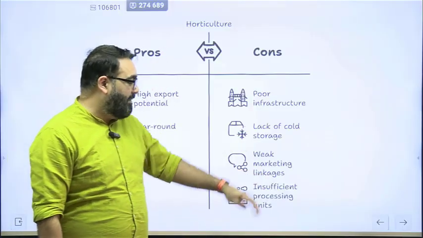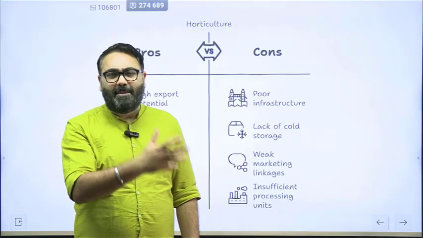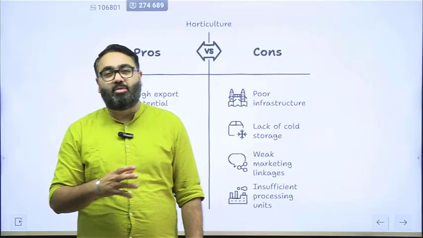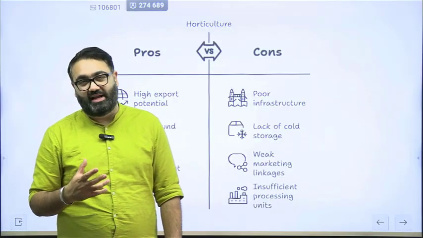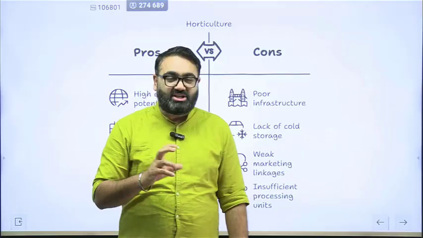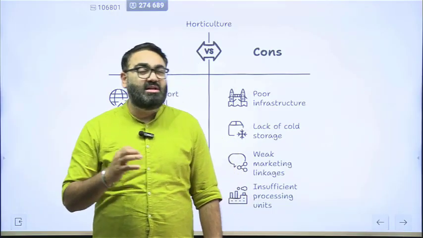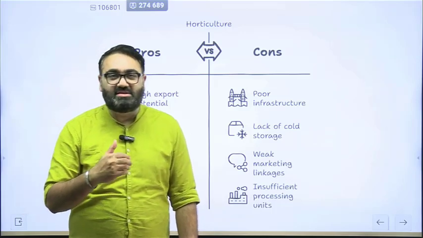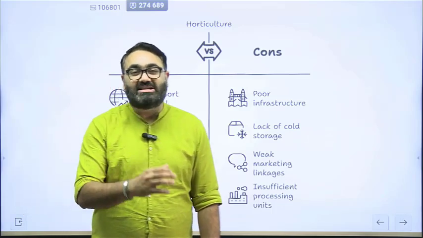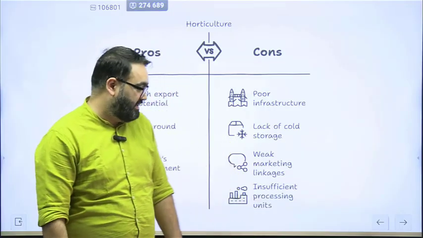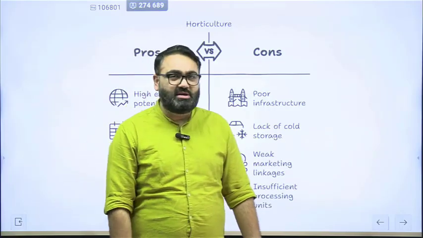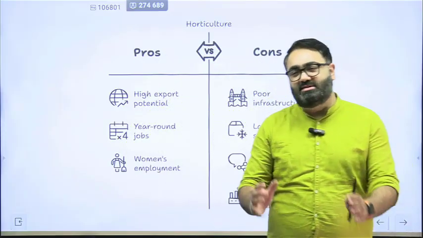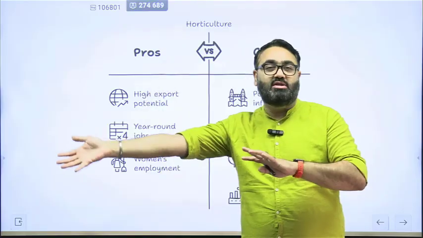Then the weak marketing linkage. The APMCs, eNAMs that we have work well, but mainly for food crops right now, the food grains that we have. But they have not been tested that well for vegetables, fruits, spices, etc. This is where there is no proper available infrastructure at scale to sell them in the market at a good price. Insufficient processing units, as in a lot of these things are not like grains that are just harvested and sold in the market directly.